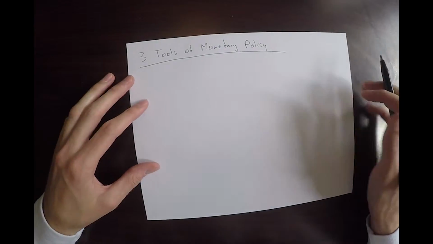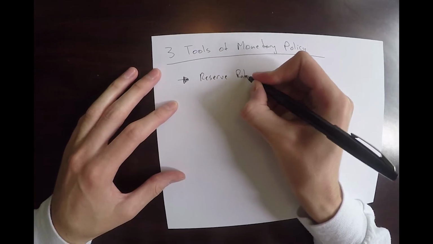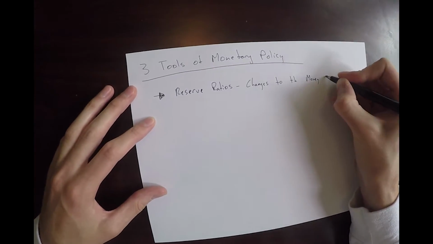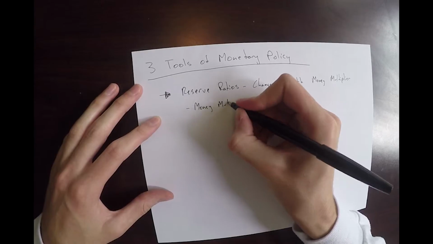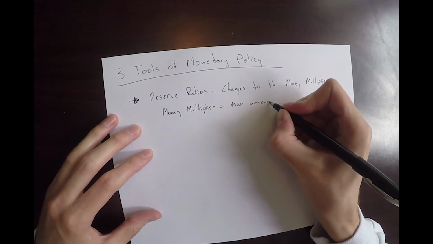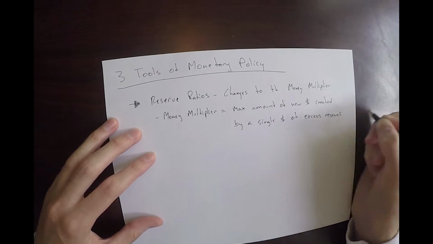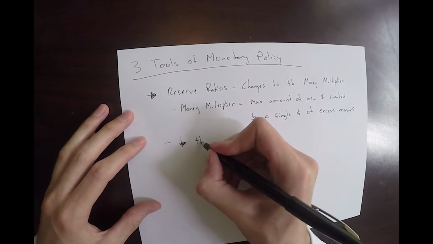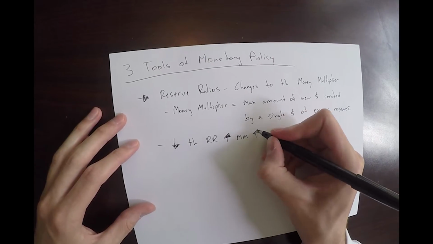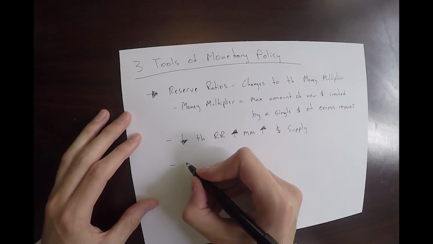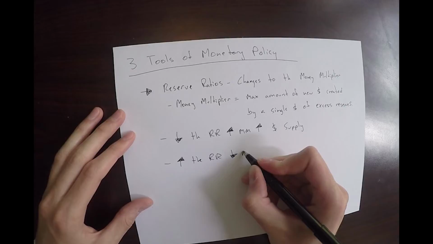The second type of monetary policy is adjusting the reserve ratio, which are changes to the money multiplier. The money multiplier is the maximum amount of new money created by a single dollar of excess reserves. Lowering the reserve ratio increases the money multiplier, which increases the money supply. Increasing the reserve ratio lowers the money multiplier, which decreases the money supply.